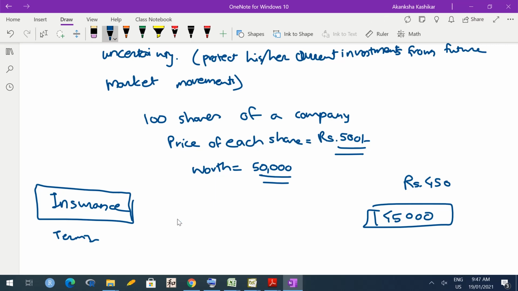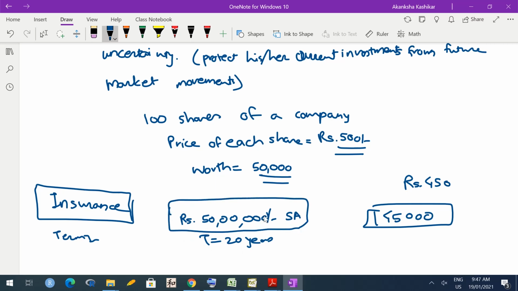For example, say you are taking out a policy on your own life for rupees 50 lakh. So 50 lakh is the sum assured. It means, and let's say the time period is 20 years, that if you die in the next 20 years, the insurance company is going to pay rupees 50 lakh to your dependents.